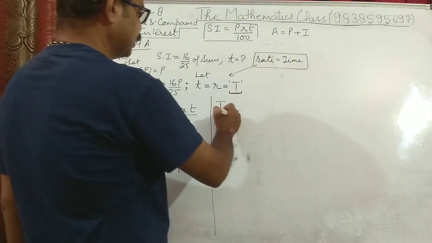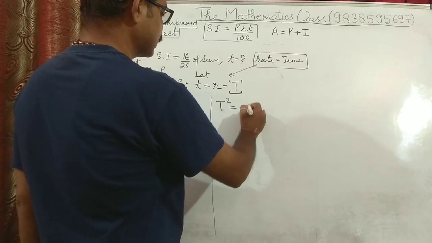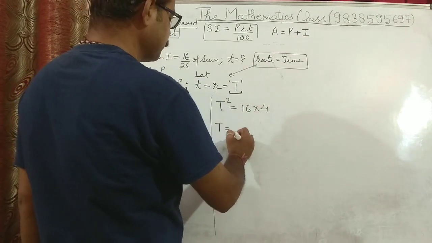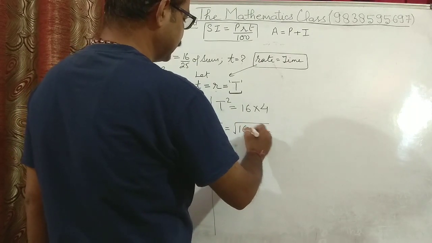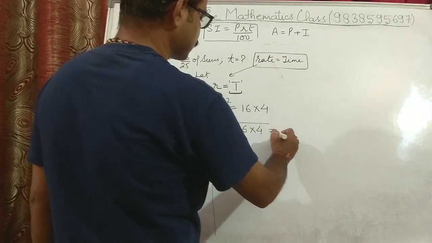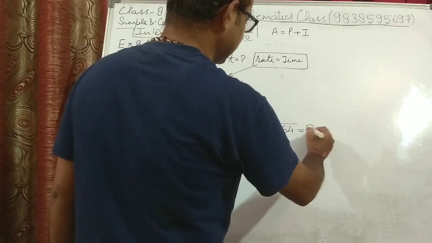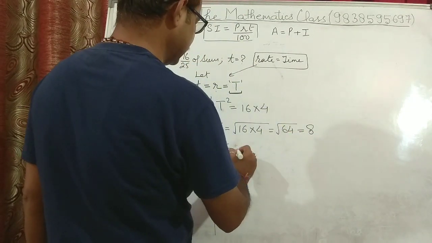So you got T square as 16 into 4. So the value of T will be under root 16 into 4. 16 fours are 64, and the root of 64 is 8. T you got as 8.